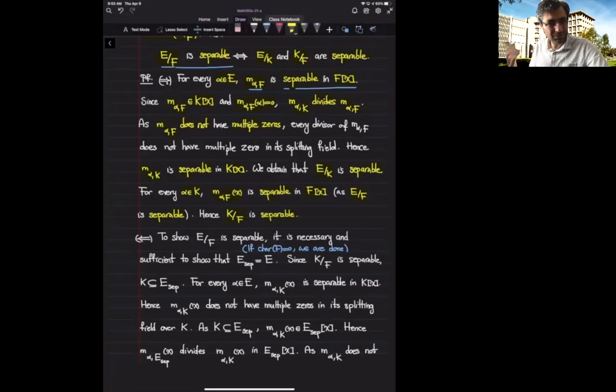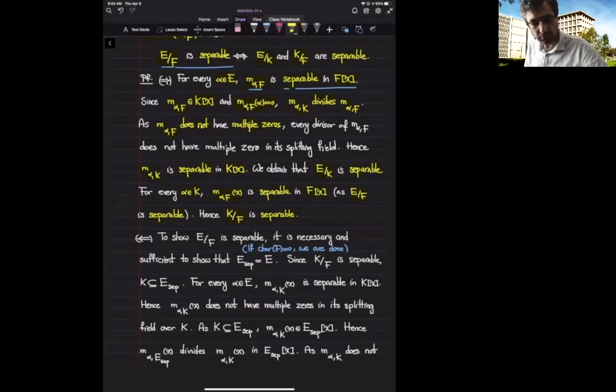The same was true for algebraic extensions. When I tell you that alpha inside E is algebraic over F, of course, when I restrict it to a smaller field, it doesn't change. It's going to be algebraic again. So the bottom portion was clear in the algebraic case, so we could show the similar tower property for algebraic extensions. The same was true for finite extensions. The same is true for separable extensions.